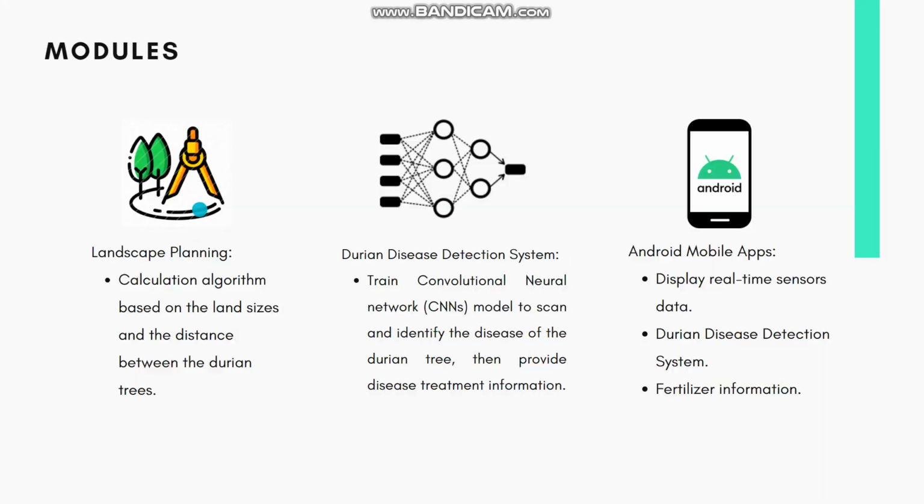And then the fourth module is the landscape planning. We use a calculation algorithm, which is based on the land size and the distance between the durian trees provided by the durian farmers to calculate.